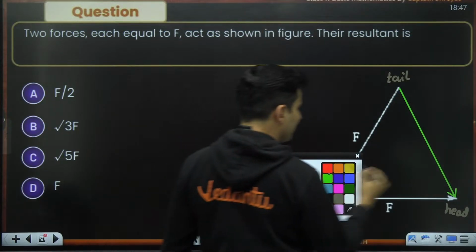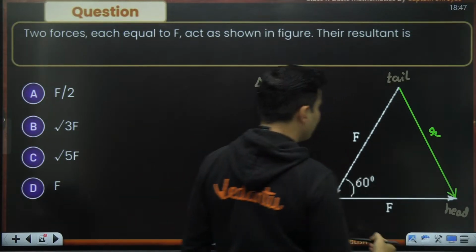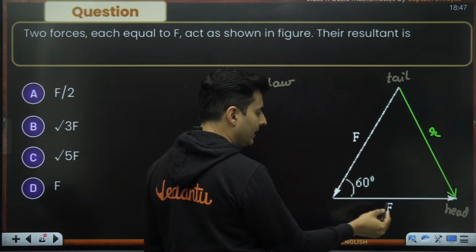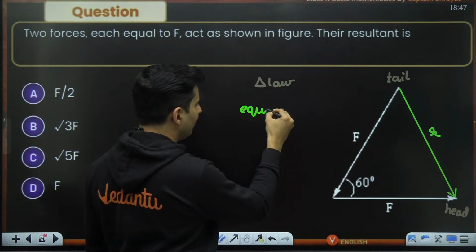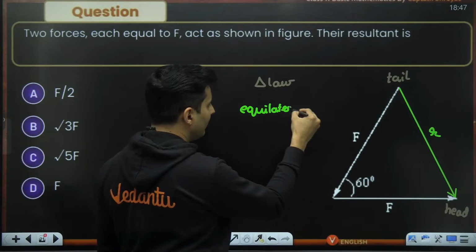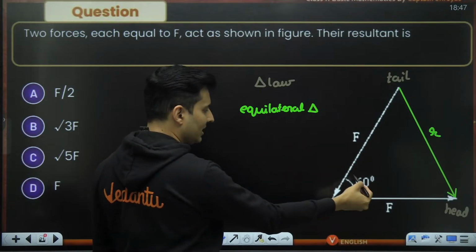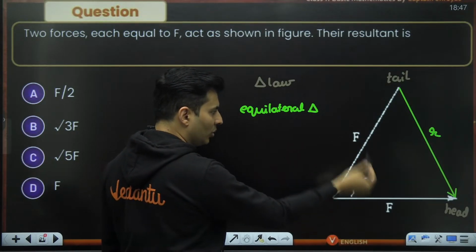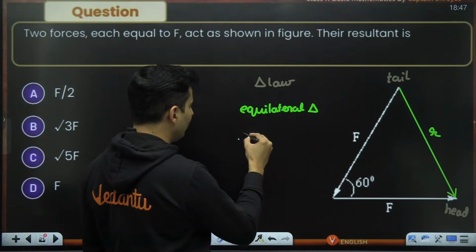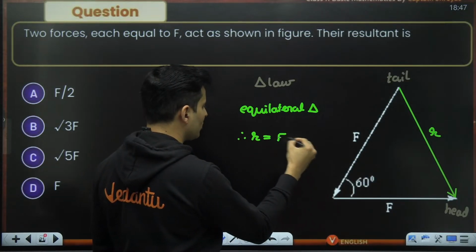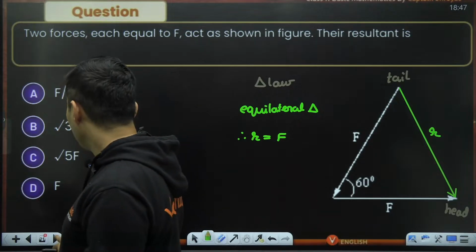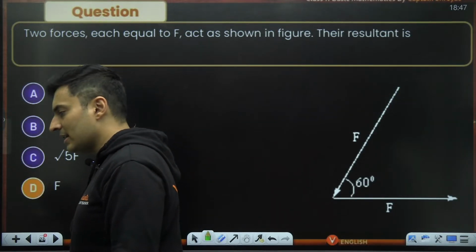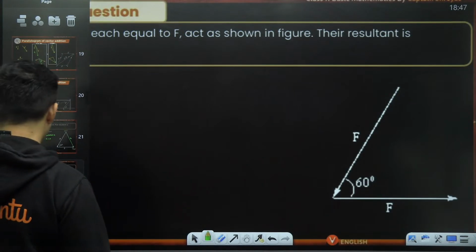Perfect. So 100%, this is the resultant vector. Now, as you can see, this is 60 degrees. This is F, this is F. So now it becomes an equilateral triangle, because the included angle is 60 and both the sides are congruent. Therefore, the resultant must also be of magnitude F only, which is option D. Yes, perfectly correct, guys.